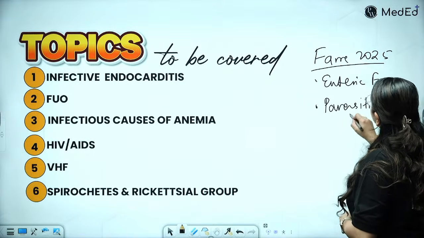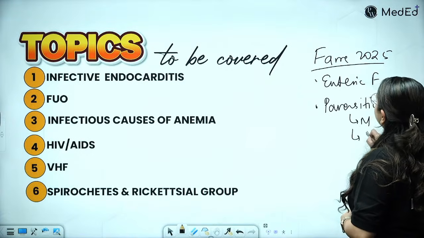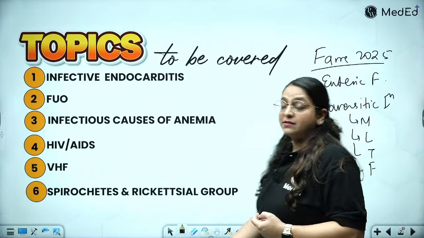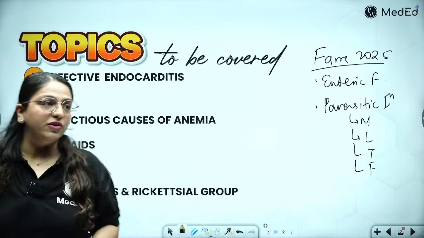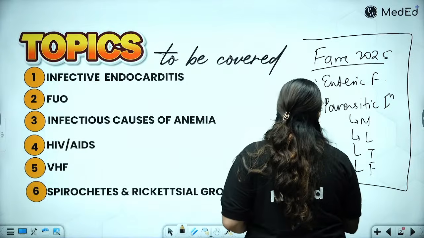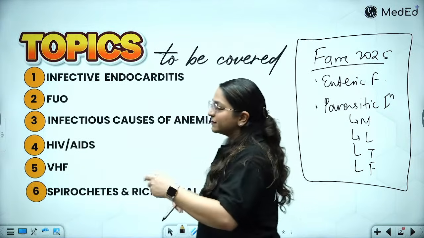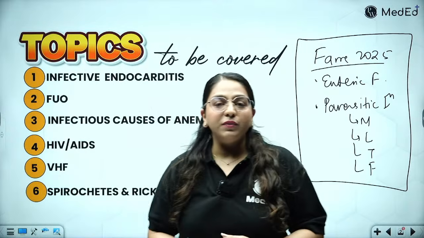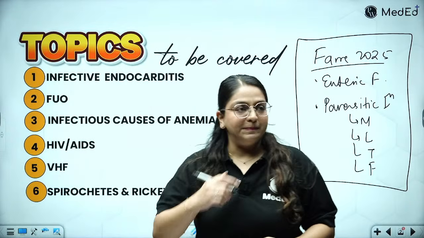So it included malaria, leishmaniasis, trypanosomiasis, and also filariasis. So all of that has been covered already. On popular demand, you had said that please cover the topics which were not covered in previous FARRE series. So that's why I'm going to cover these ones. They were not covered then. So today we are going to cover them.